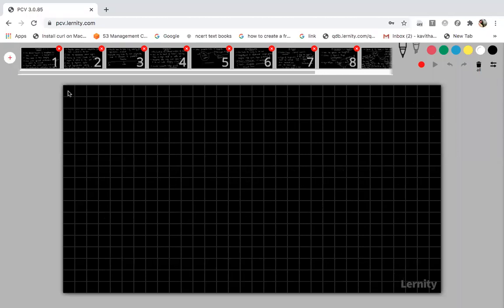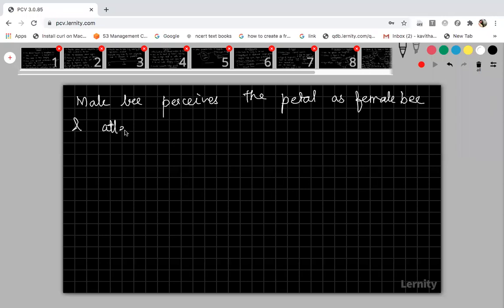Now, what happens because of this? The male bee perceives the petal. Perceives means it will think. It will take the petal of the flower as a female bee, because that petal is exactly resembling the female bee in shape, color, and markings. So the male bee will perceive the petal as a female bee, and it will go and sit over the petal of the flower, and it attempts pseudocopulation. What do you mean by copulation?